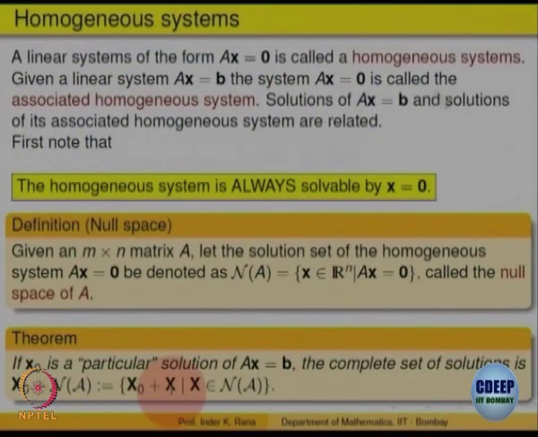as x0 plus x, where x is in the null space, that means Ax = 0. And what is x0? Some particular solution. If you are able to find at least one solution of the system Ax = b, add to it a solution of the homogeneous system, you get a solution of the general system, right.